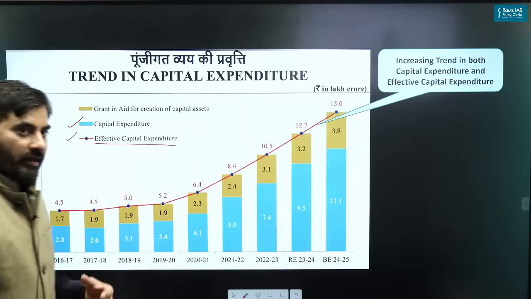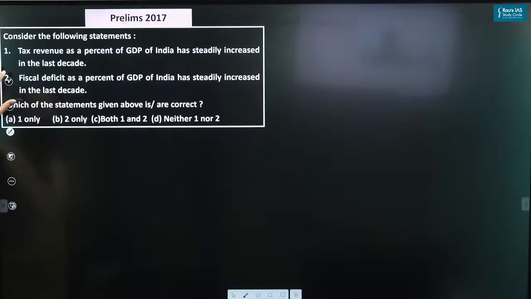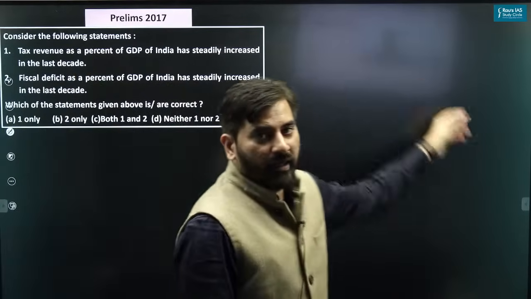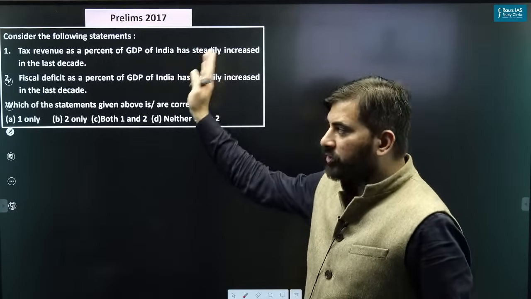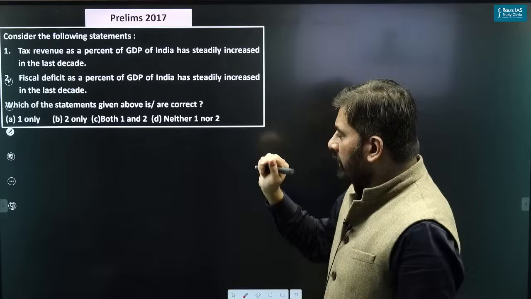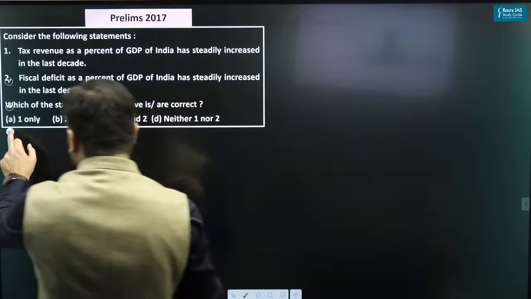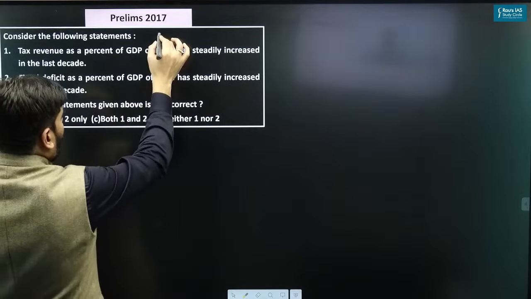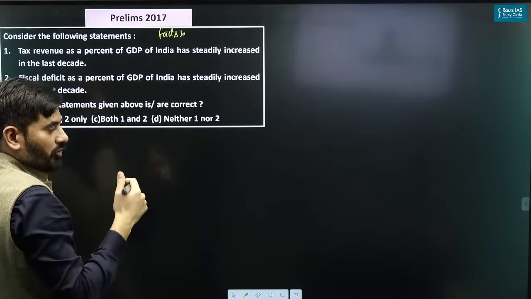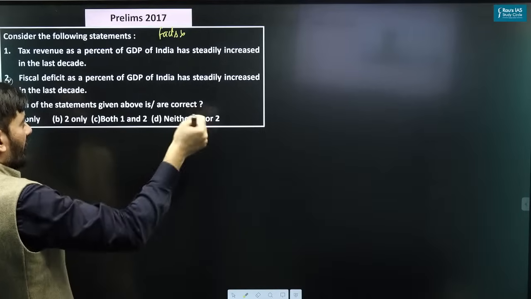So let's quickly take up the questions for practice. Now, in what way can questions be asked? You can see this was a question asked in prelims 2017. The question asked in prelims 2017 did not ask you about facts and figures related to tax to GDP ratio or tax collection or fiscal deficit.